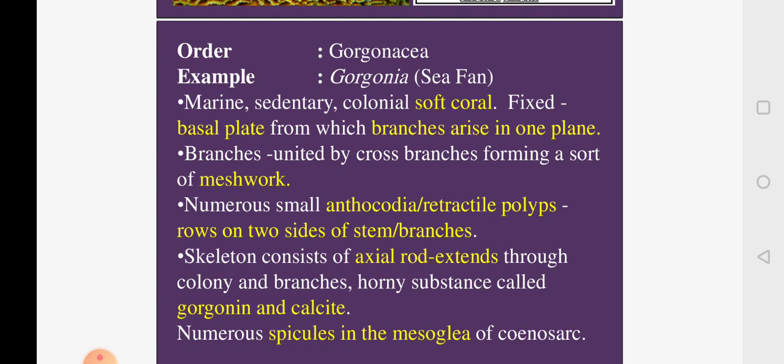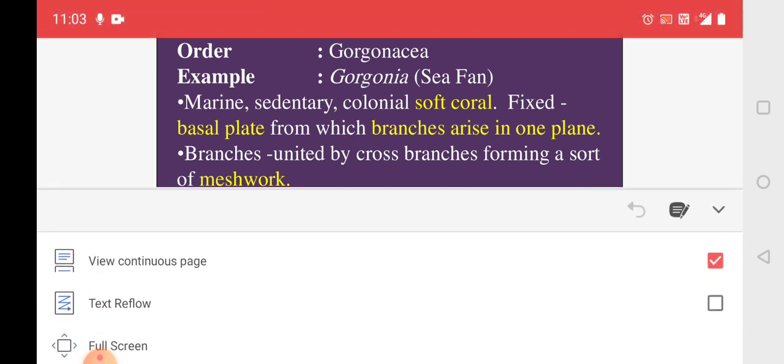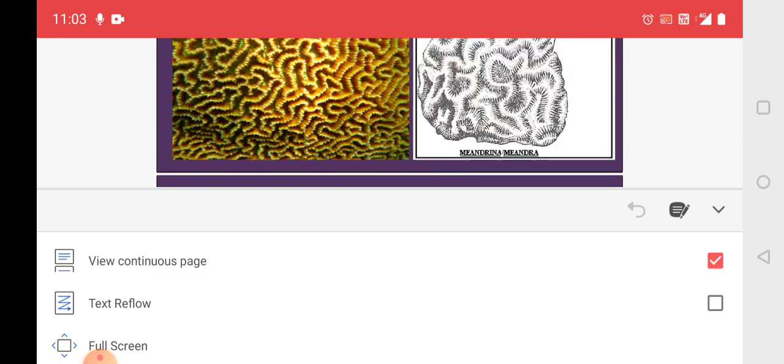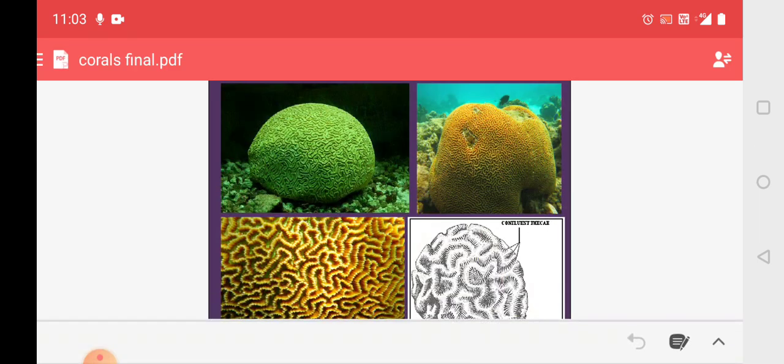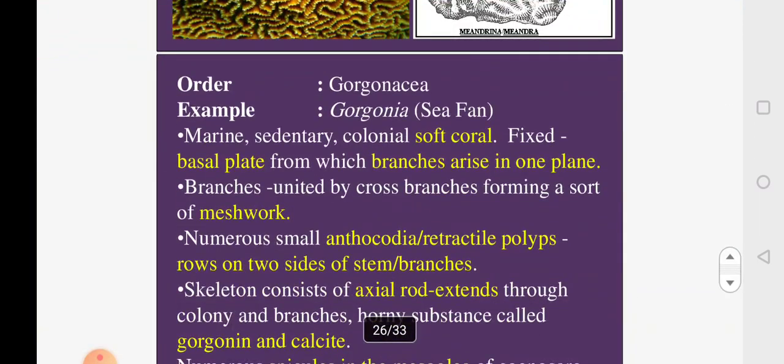It looks like your hand fingers going up in one plane, and it has a small plate with which it is attached to the substratum. If you hold it, it looks like a hand fan. You must have seen the hand fans used by people in summer. Some people use these hand fans for fanning. Since it resembles the hand fan, it is called a sea fan.